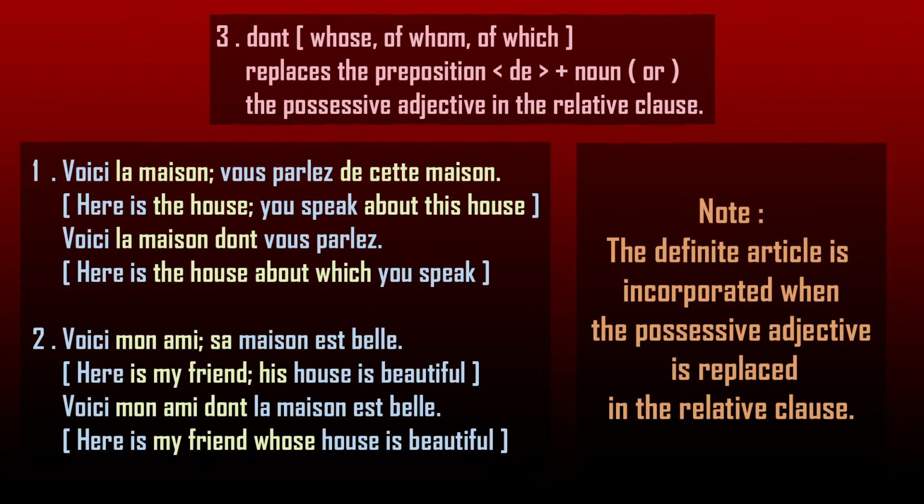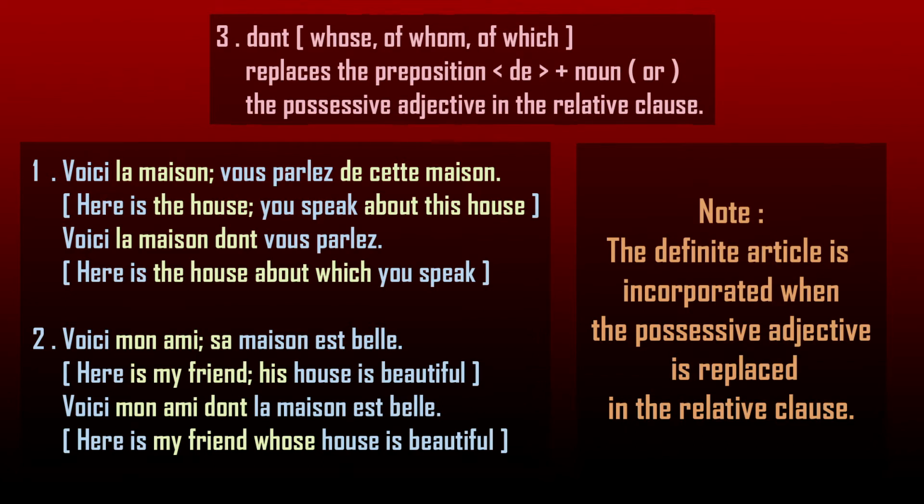Then, what is the function of the noun of the first sentence? My friend becomes the owner of the noun that is talked about in the second sentence. In the second sentence, we get a reminder of my friend only by a possessive adjective, sa, his. Sa maison, his house is beautiful. The possessive adjective his refers to my friend.